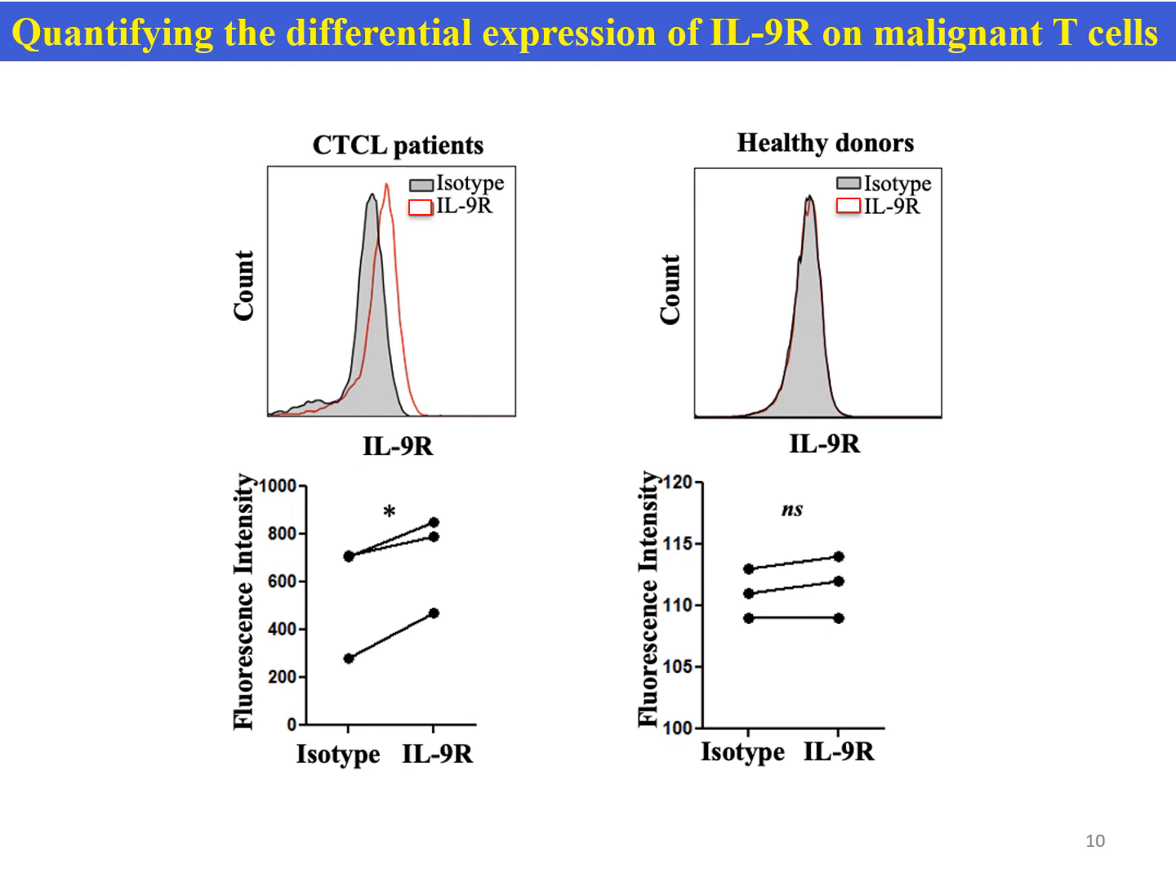Next, to understand the functional relevance of presence of higher Th9 cells, we first examined the surface expression of IL-9 receptor on malignant T cells. CD3 positive T cells were first sorted from CTCL patient as well as healthy individual. We observed the higher expression of IL-9 receptor on CTCL patient T cell and negligible expression of IL-9 receptor on healthy T cells. These data collectively suggest the co-expression of IL-9 and IL-9 receptor on malignant T cells.